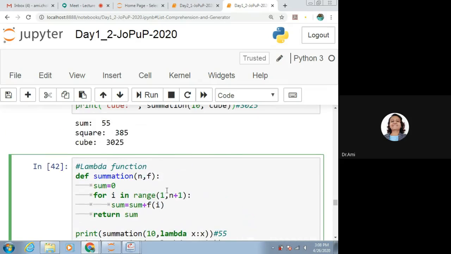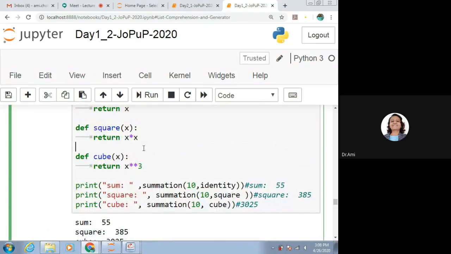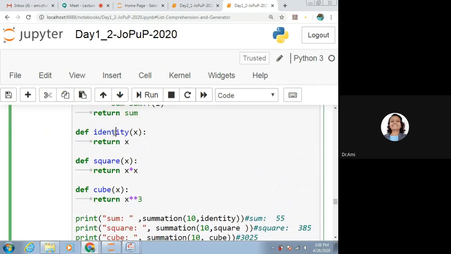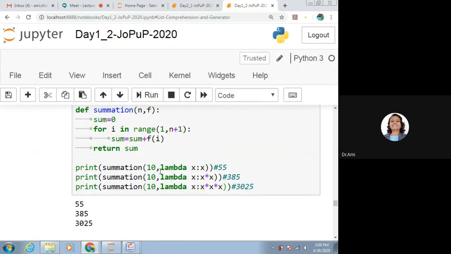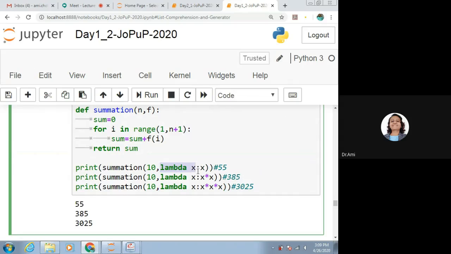So the same result which we got with the help of these three functions defined with the names of identity, square, and cube, the same result we can get with the help of lambda functions defined over here. This is for identity, this is for square, and this is for cube.